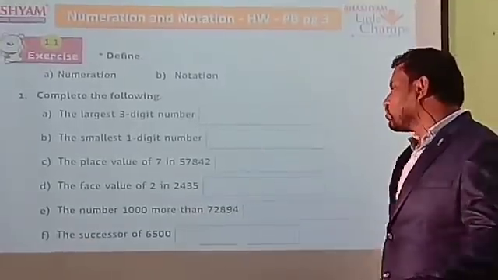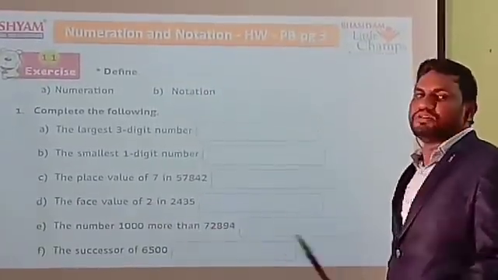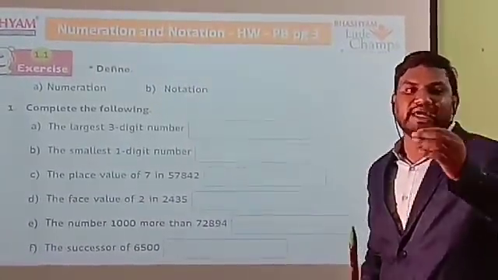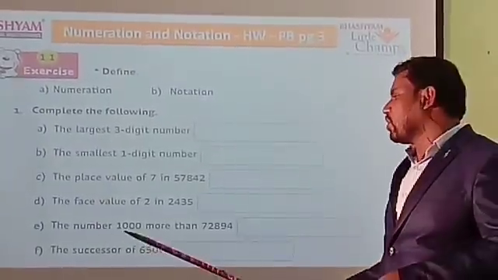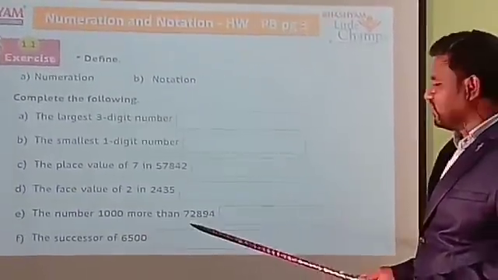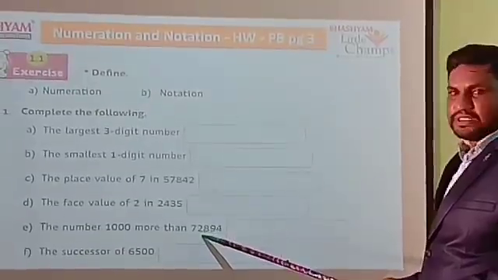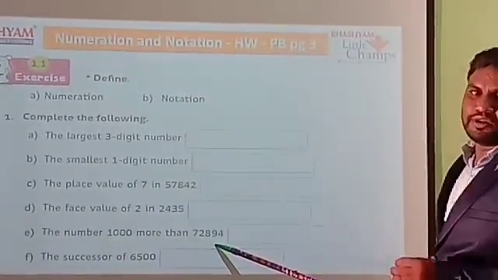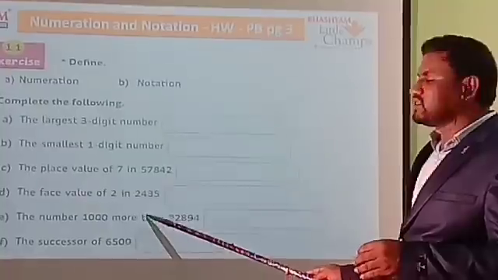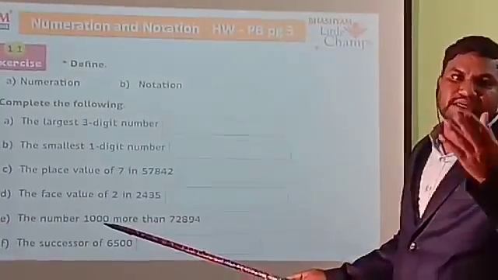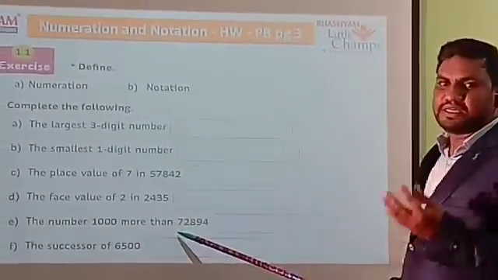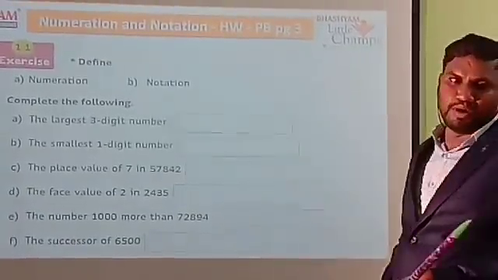Now we are going to the next one, E. The number, 1000 more than, means you have to add. How much you have to add? 1000. For which number? The given number is 72,894. If it says more than, it means you have to add 1000 extra. If you add, what answer will come? That you write in the box.